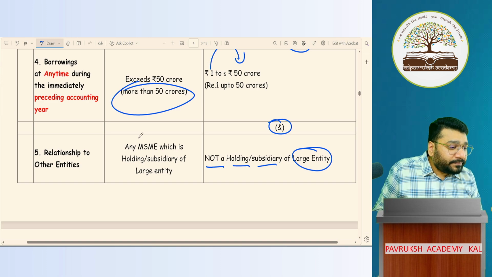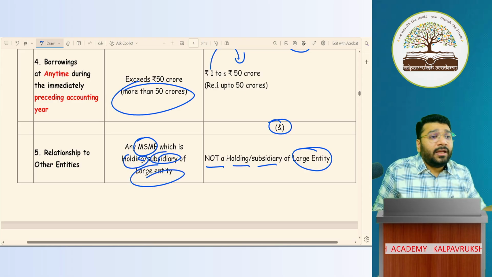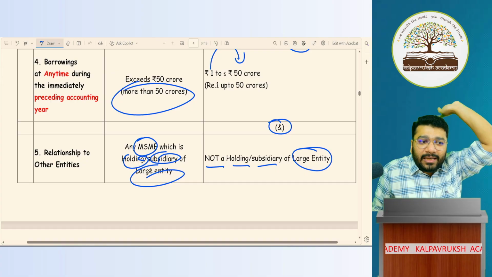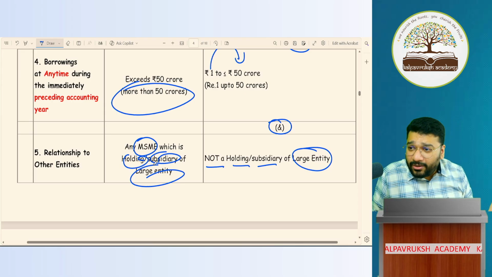So if you are an MSME, but you are the holding or subsidiary of a large entity, then you are no longer MSME. You will automatically become a large entity. Got it? Not got it?